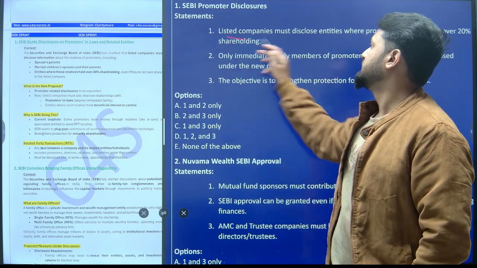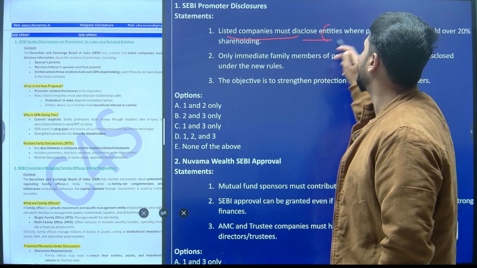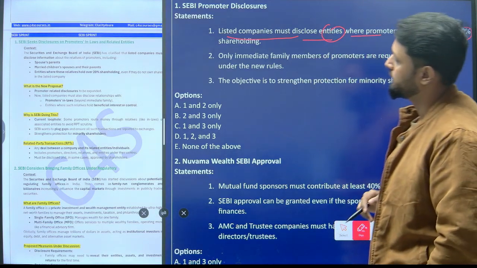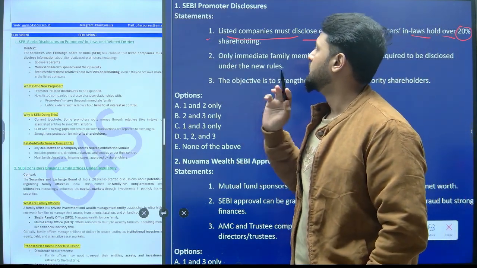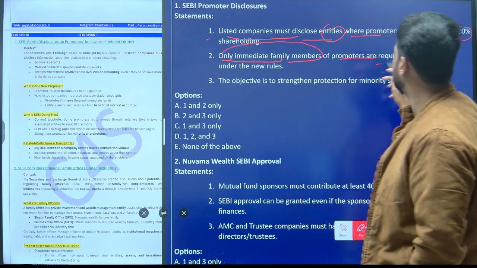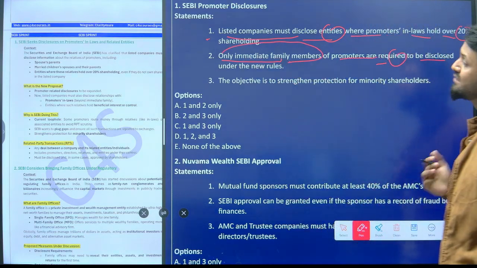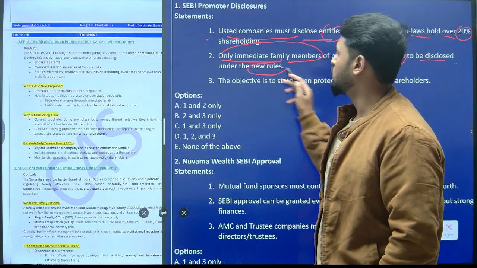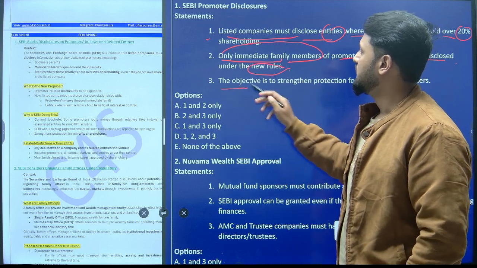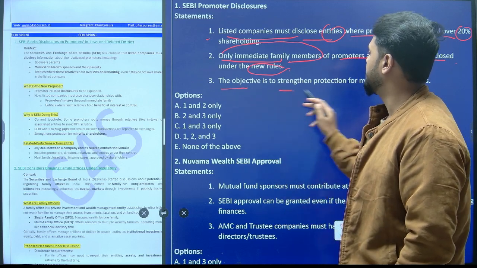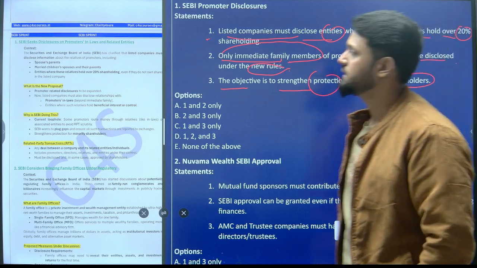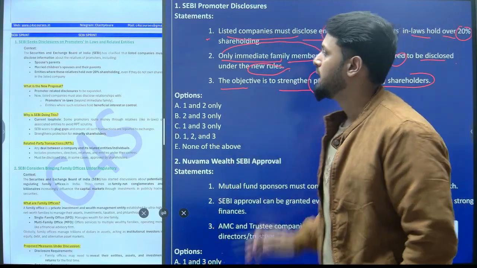First statement, listed companies must disclose entities where promoters' in-laws hold 20% of shareholding. This was our first statement. Second statement, only immediate family members of promoters are required to be disclosed under the new rules. This was our second statement. The third one is the objective is to strengthen protection for minority shareholders. These are the three statements given over here. Now,